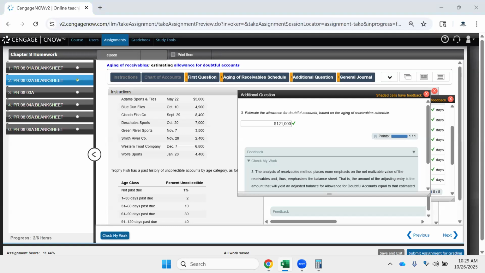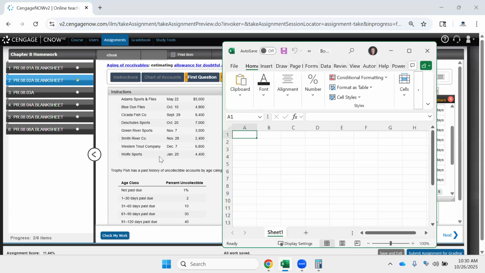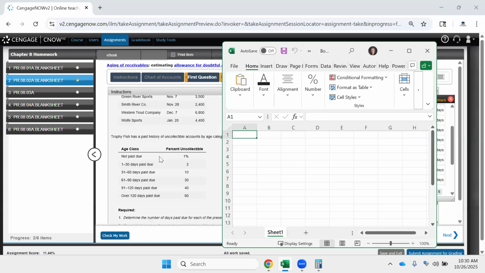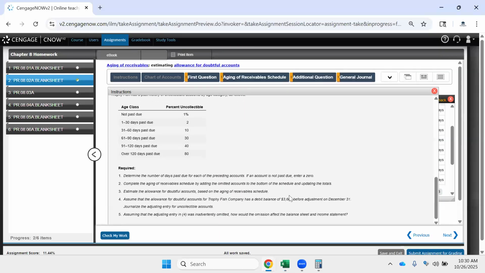And if we think about the T account necessary for this, our initial balance was a debit balance of $3,600.